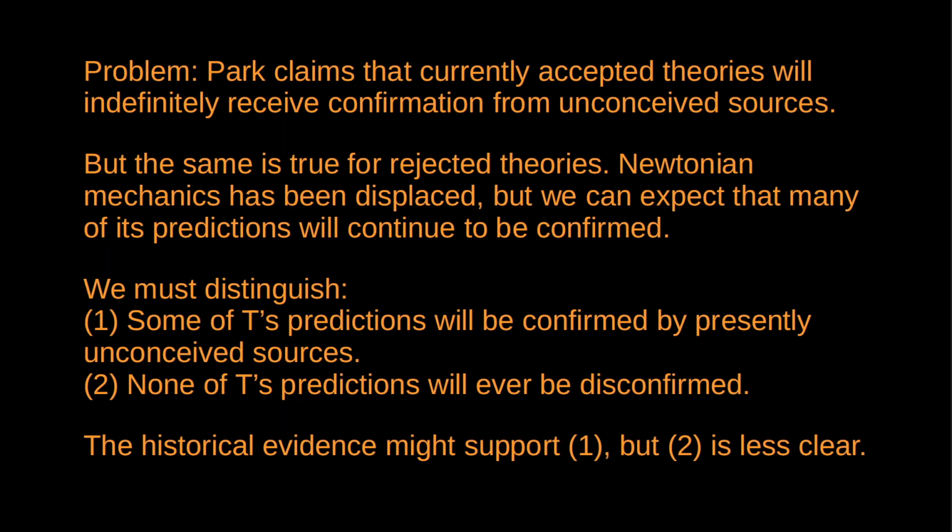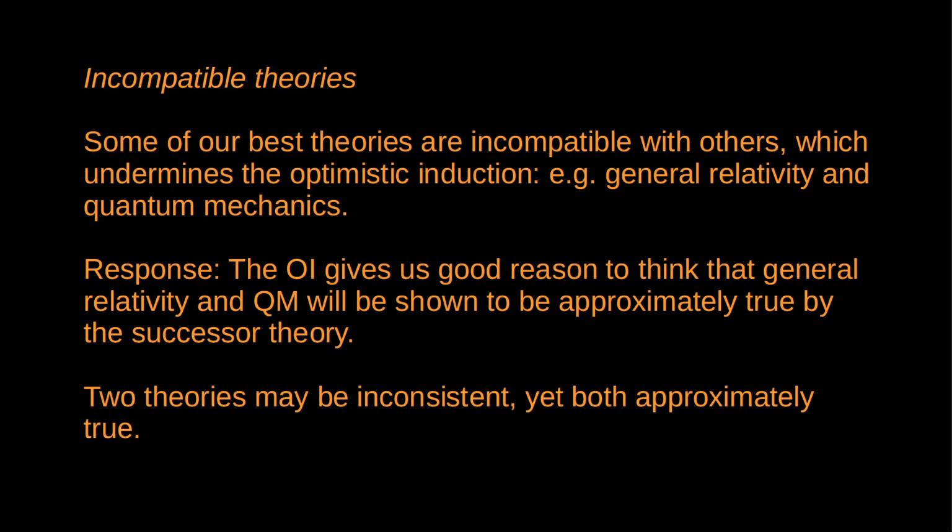Okay then, so we've seen the general optimistic induction argument. I've noted a couple of objections to some of the specific ways that Park tries to strengthen that argument. What I want to do before ending is note just a few general objections to the optimistic induction. One objection is that there are some cases where our best theories are just straightforwardly incompatible with each other, so that we can expect these theories to be displaced in the future. The classic case here is the problem of reconciling general relativity and quantum mechanics.